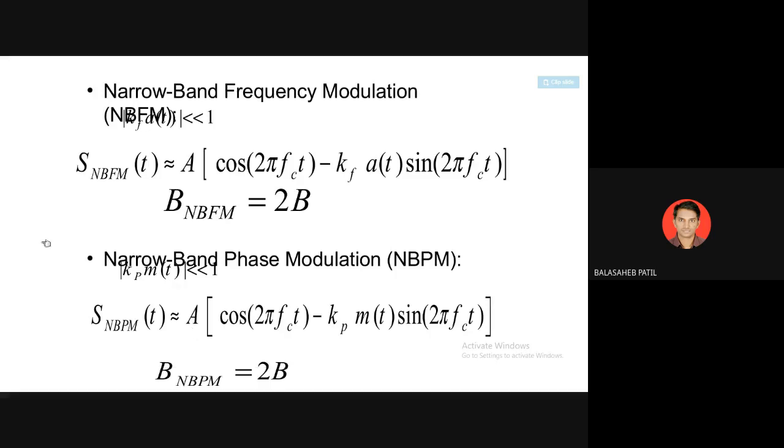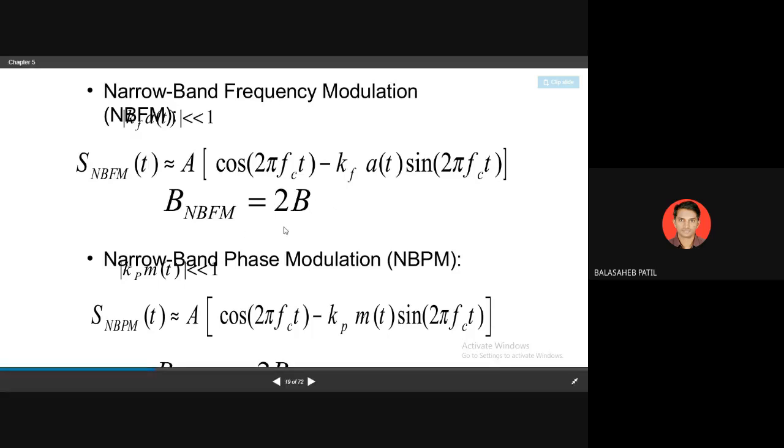So for narrow band FM, the bandwidth will be 2B, where s_NBFM(t) is given by the equation A cos(2 pi fc t) minus kf a(t) sin(2 pi fc t).